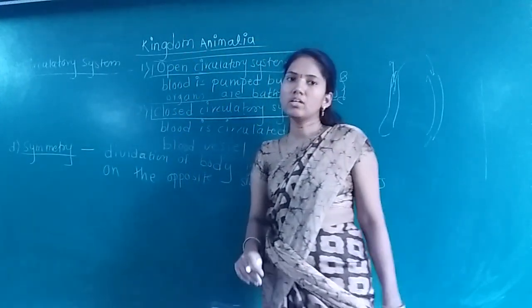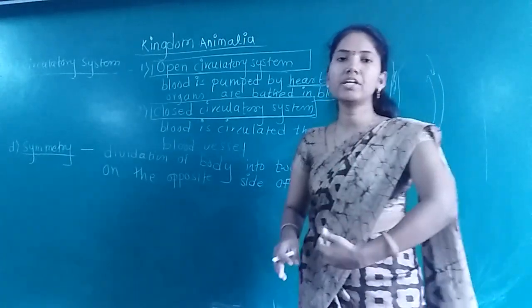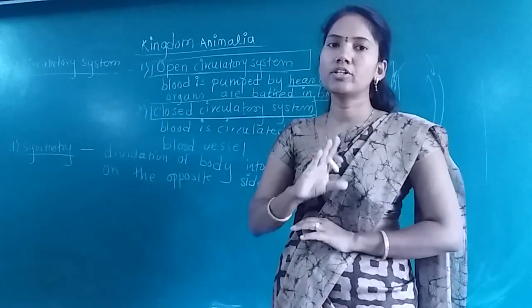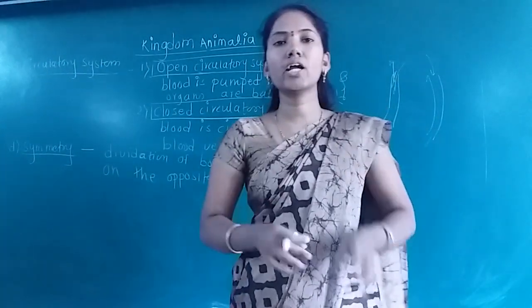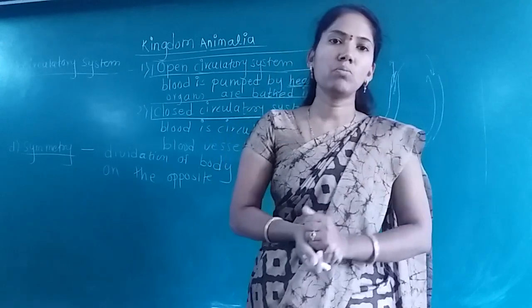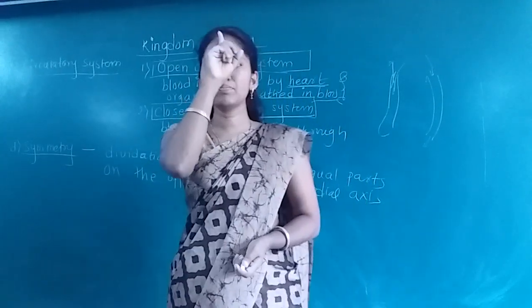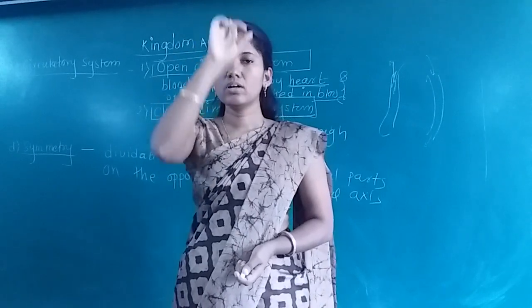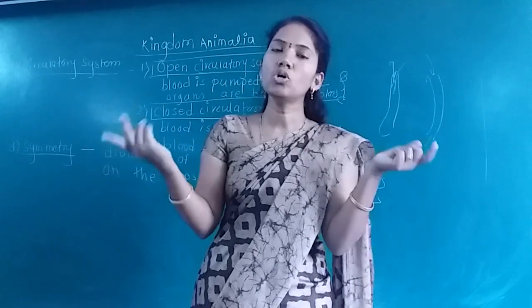Now all of you know what is meant by symmetry. In symmetry, if the body gets divided into two equal parts on the opposite side of the median plane or median axis, then that organism is said to be a symmetric organism. For example, take the example of a human being. If this is the median axis passing through this, and if we cut the body in this plane, the body gets divided into two equal parts.